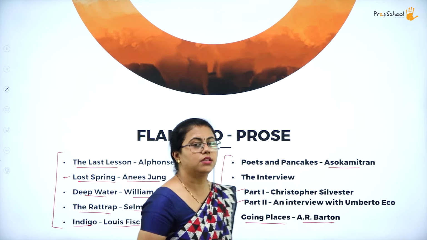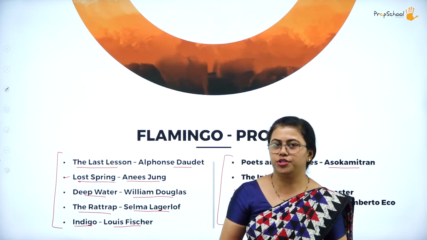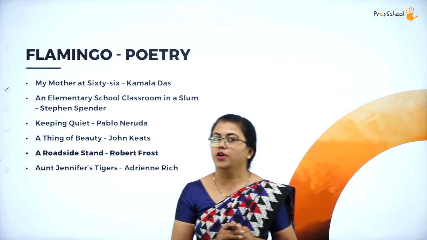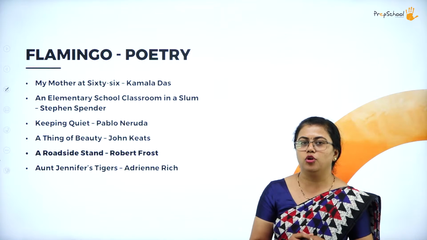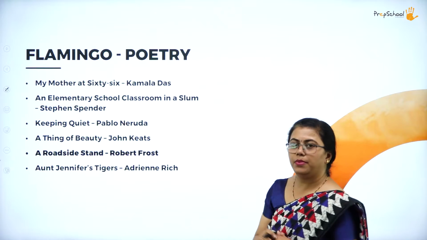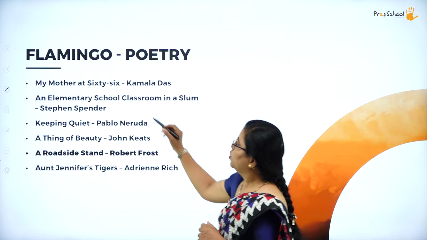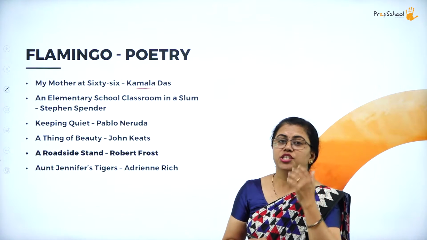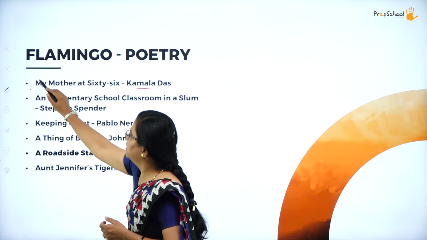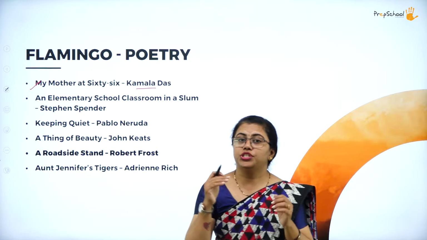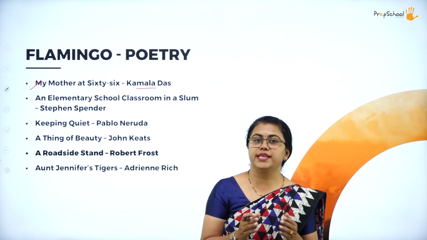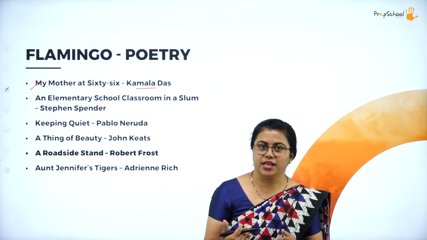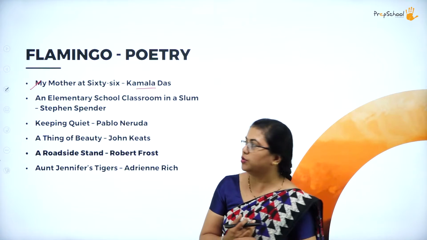So now let us move on to the poetry part. Okay, so poetry, you already know that it's a collection of poems. Okay, in Flamingo book under poetry, we have many things here. Okay, so Kamala Das, a famous writer, a poet also. Okay, she has written a poem, My Mother at 66. So she tells about her mother who is aged 66 and all her experiences, her lifestyle. That is what Kamala Das tells about. Okay.